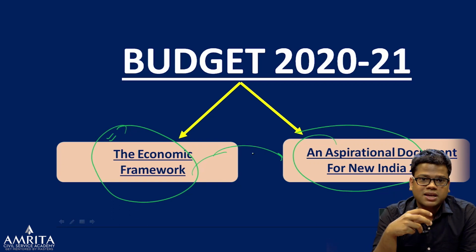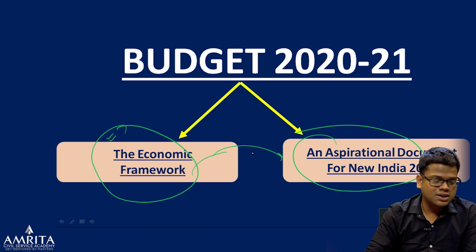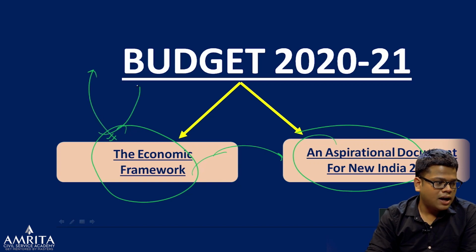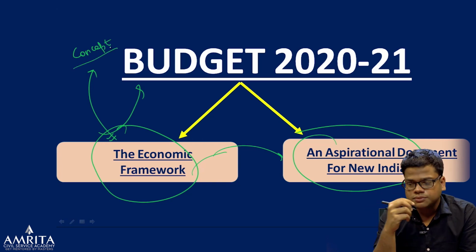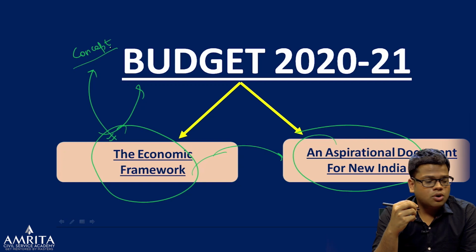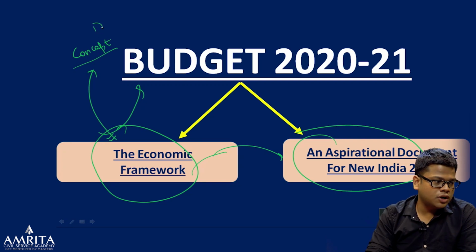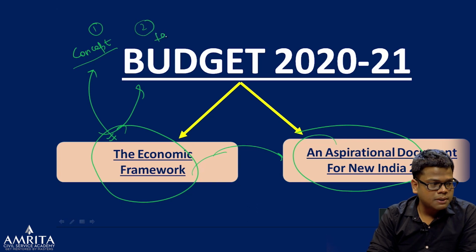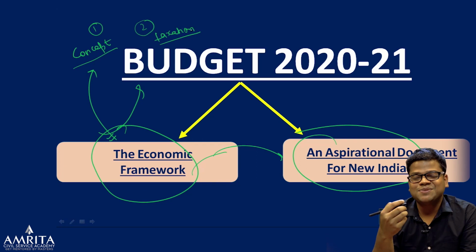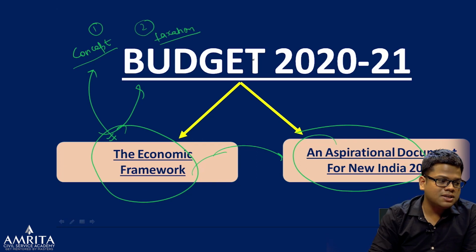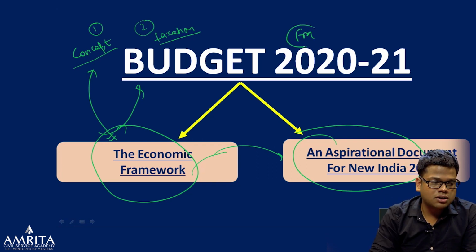Now, first we'll discuss the economic framework. In the economic framework, we will discuss basically two things. I have also tried to put in a bit of concepts here, just to explain the concepts with the budgetary figures. Along with the concepts, the first part of the economic framework will be the concept. The second part of the economic framework will be the taxation proposals given in the Finance Minister's speech. Now, the Finance Minister's speech is the key for this budget.